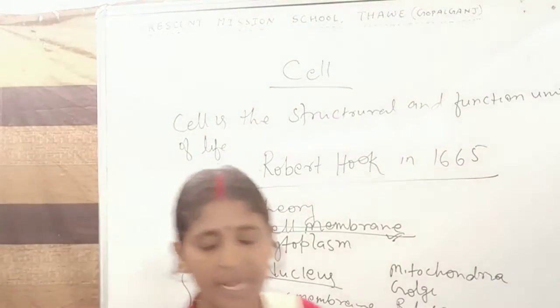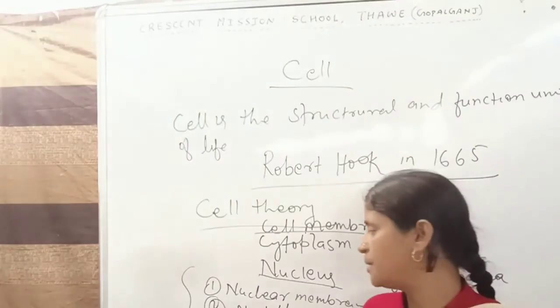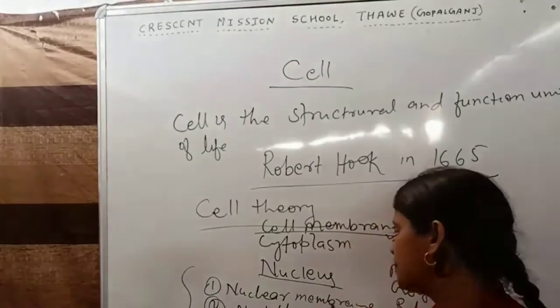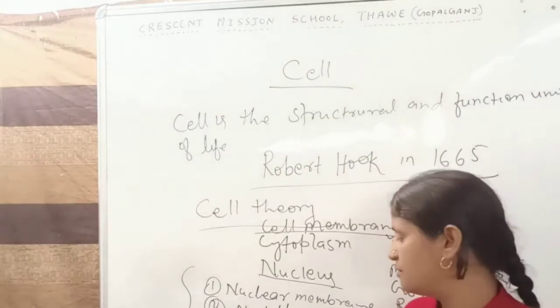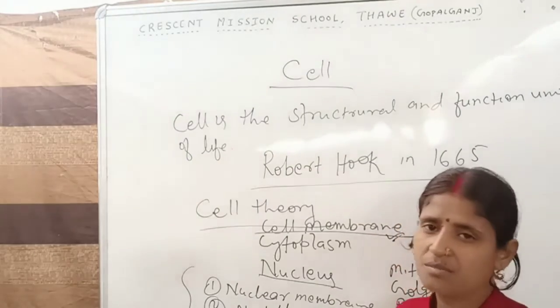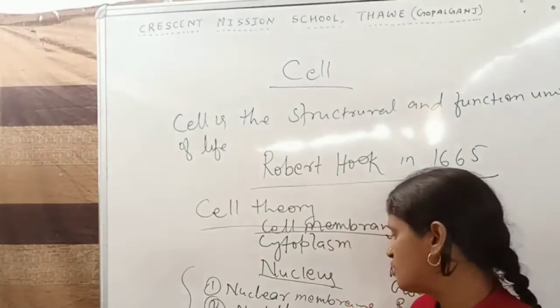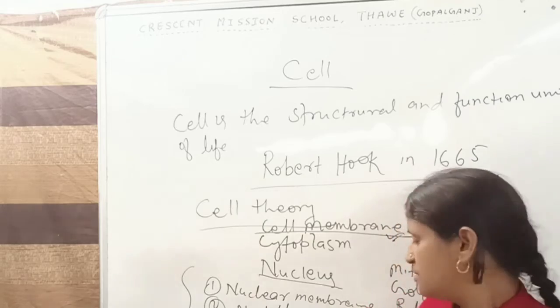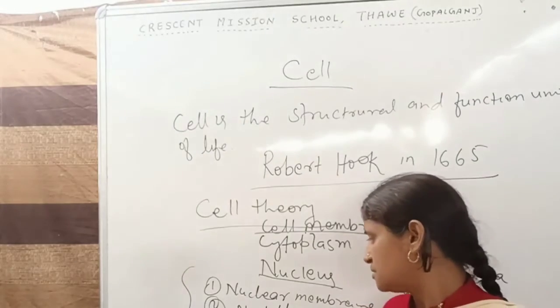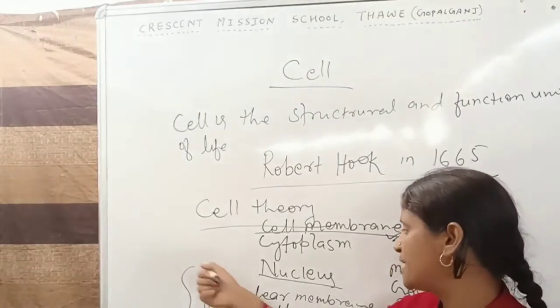The central part of the cell is called nucleus. Nucleus is covered by an envelope called nuclear membrane. Inside the nucleus, the dense fluid part is called nucleoplasm. Inside the nucleus, there is a small round shape that is called nucleolus, and the thread-like, net-like fibrous parts are called chromatin. These are the four parts of the nucleus.